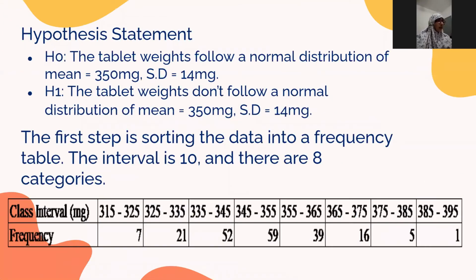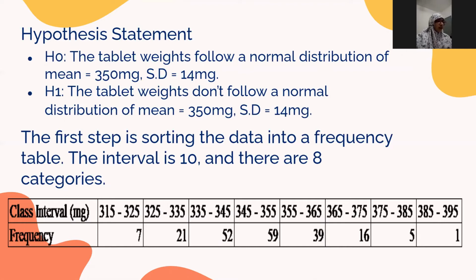This is a hypothesis statement. The null hypothesis is that the tablet weights follow a normal distribution with a mean equal to 350 milligrams and a standard deviation of 14. The H1 hypothesis is that the tablet weights do not follow a normal distribution.